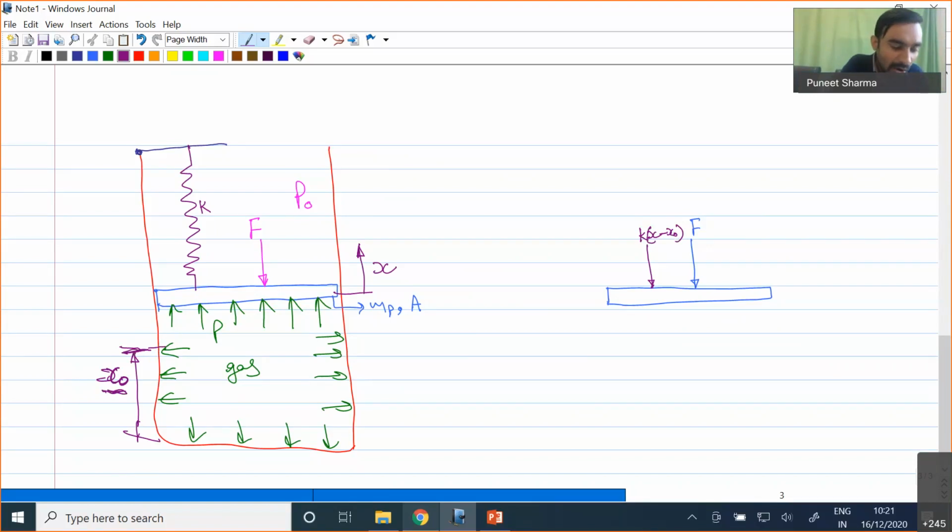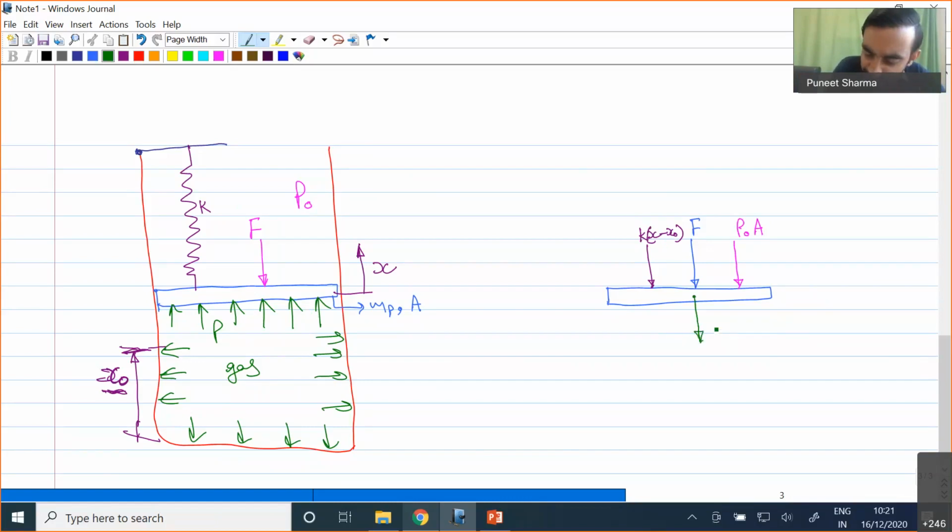Now what additionally do we have? We have some P naught pressure acting on the top surface of the piston. Because of this P naught, we will have a force equal to P naught times A. Because we have this system, the mass of the system is also there.